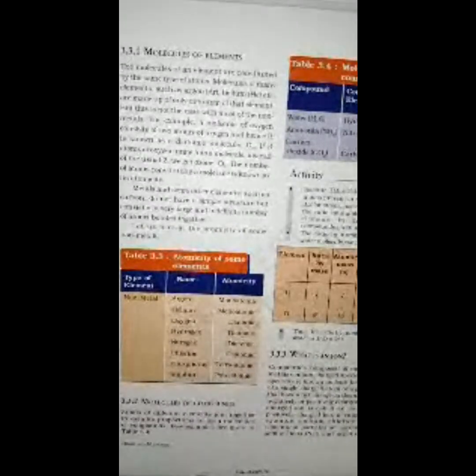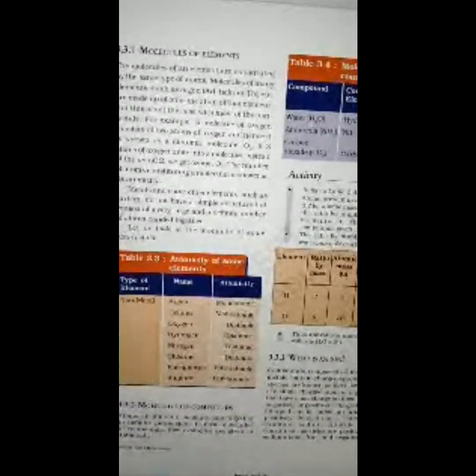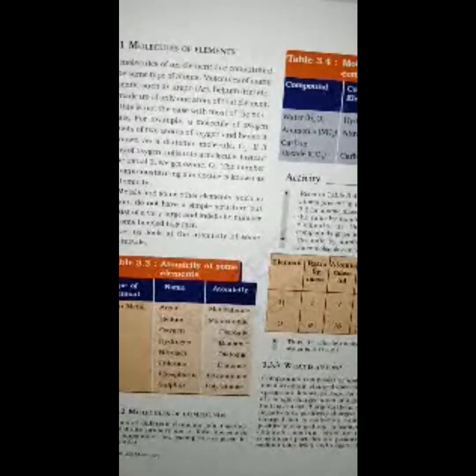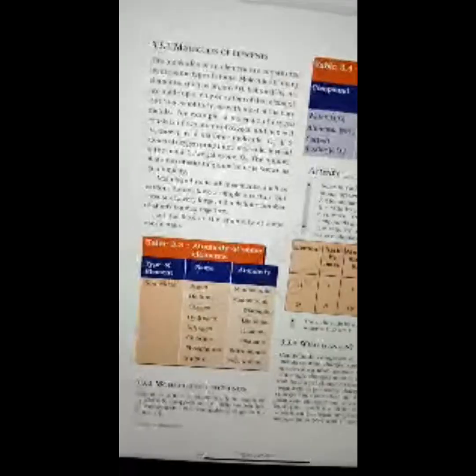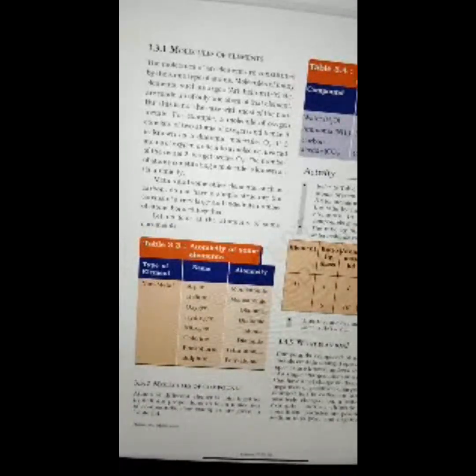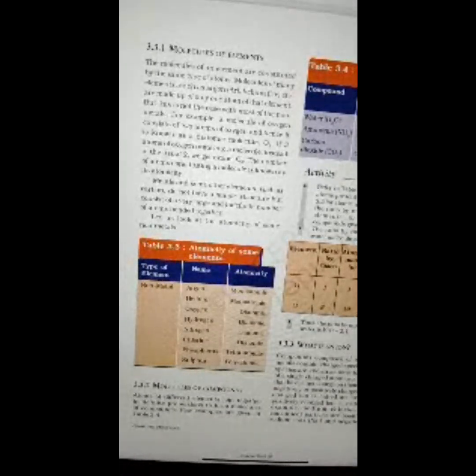For example, a molecule of oxygen consists of two atoms of oxygen and hence it is known as a diatomic molecule, O2. If three atoms of oxygen unite into a molecule instead of the usual two, we get ozone, which is written as O3. The number of atoms constituting a molecule is known as its atomicity. Metals and some other elements such as carbon do not have a simple structure but consist of a very large and indefinite number of atoms bonded together.